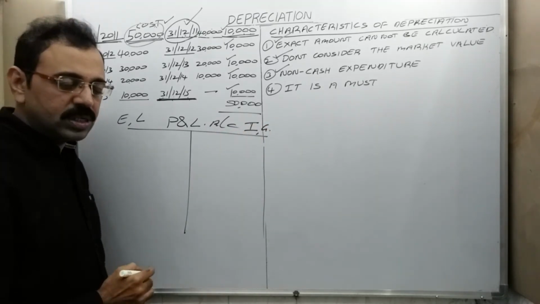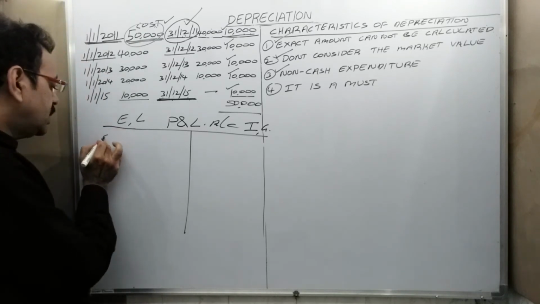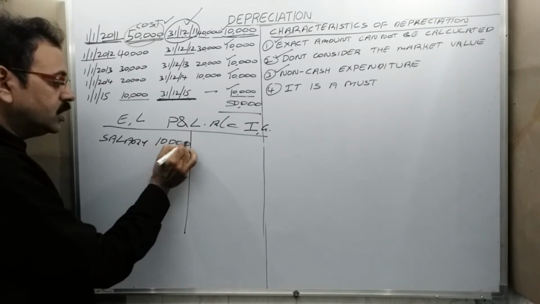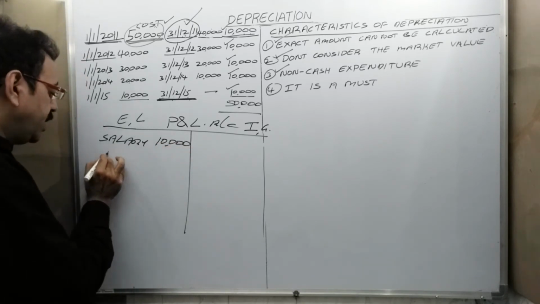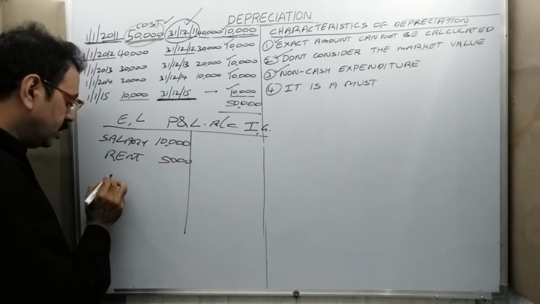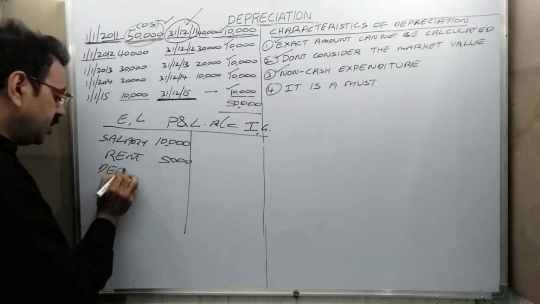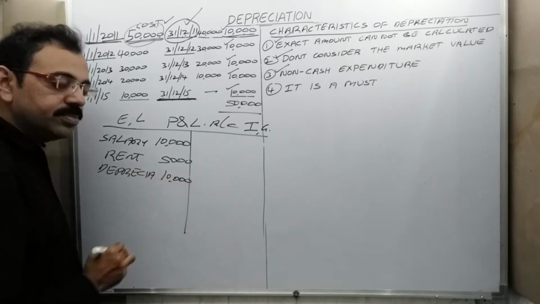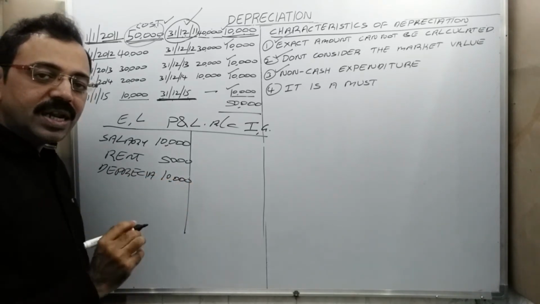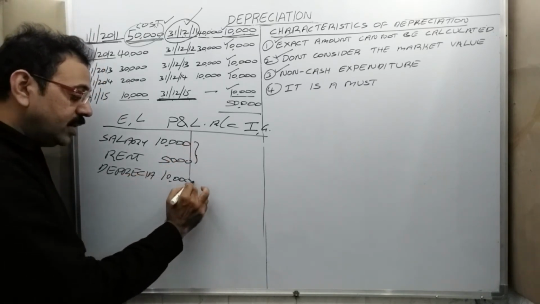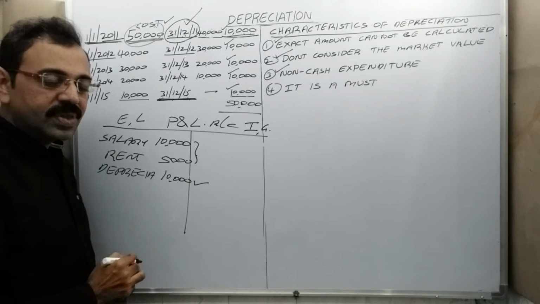Take some expenses. For example, salary 10,000 rupees, rent 5,000 rupees, depreciation 10,000 rupees. Here there is a difference between salary, rent and depreciation.